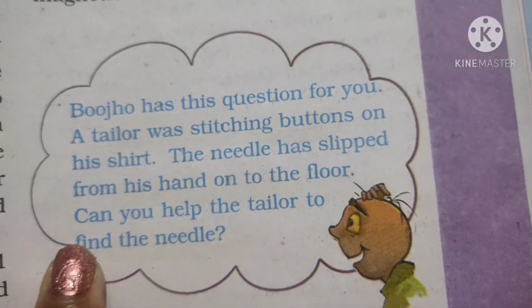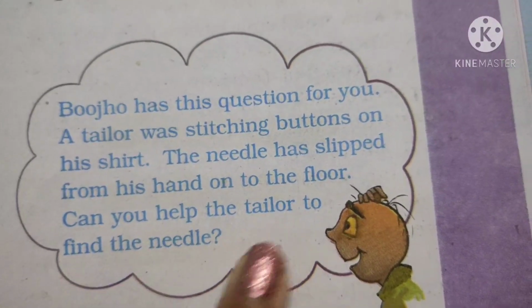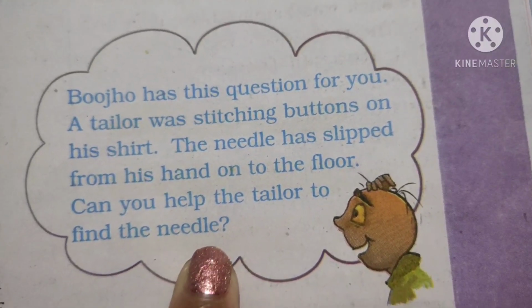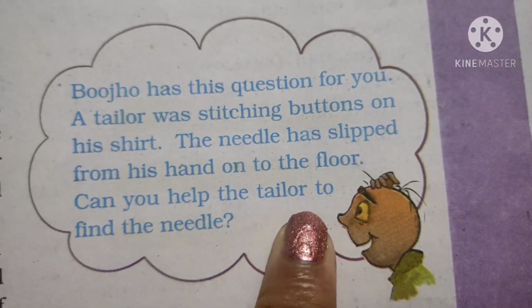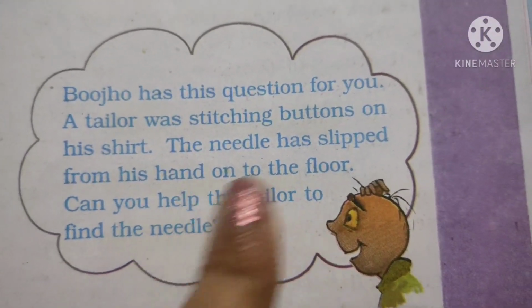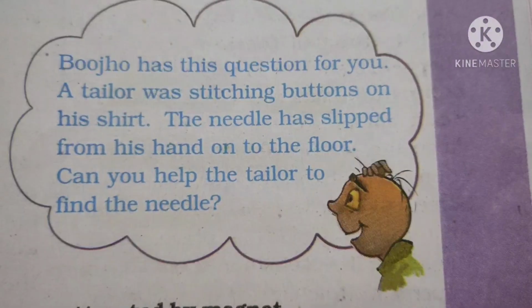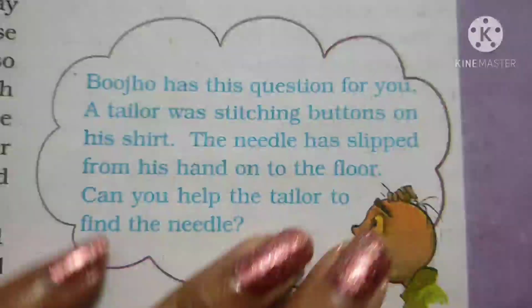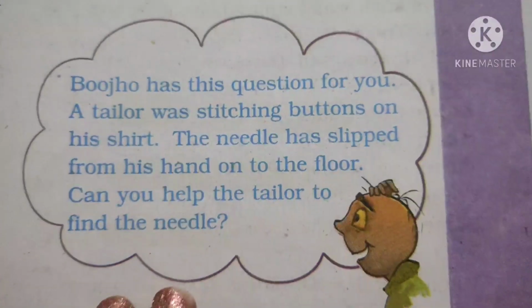So we can help the tailor find the needle with the help of a magnet. This is easy for us. With the help of a bar magnet we can find the needle.